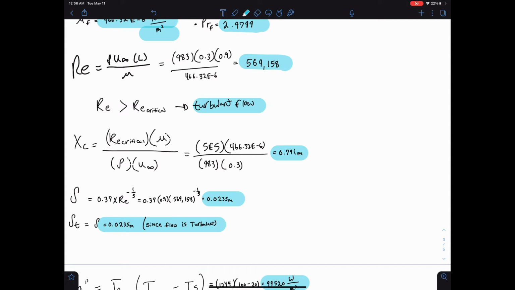Now we're going to get the velocity boundary layer. Because it's turbulent, we're going to use the equation where the thickness is equal to 0.37x times Reynolds to the negative 1/5, which is equal to 0.0235 meters. And since it is turbulent, the thermal boundary layer is also equal to that same answer.